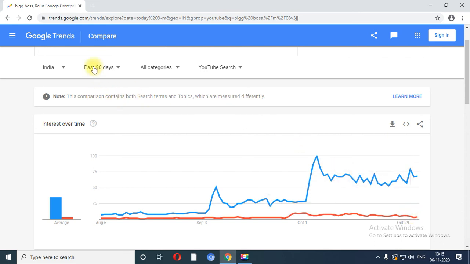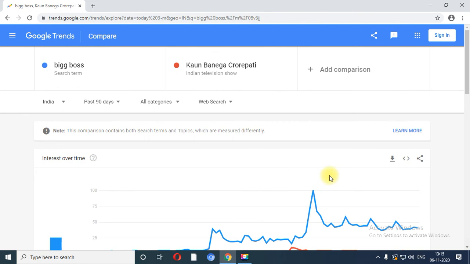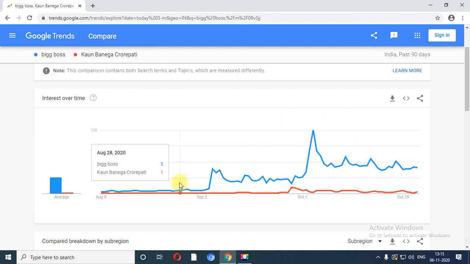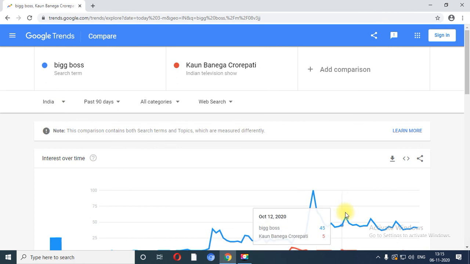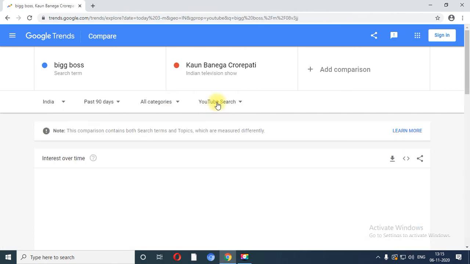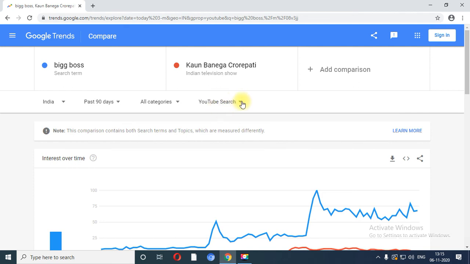You can also apply the parameters over here. You can also see that, let me click on the web search. At that time also KBC cannot beat Bigg Boss, say for example, right? So you can see the graph, or we can say you can compare two trends or two search terms based on the country, based on the location, based on the time duration, based on the category, as well as based on the YouTube, news or any other searches.